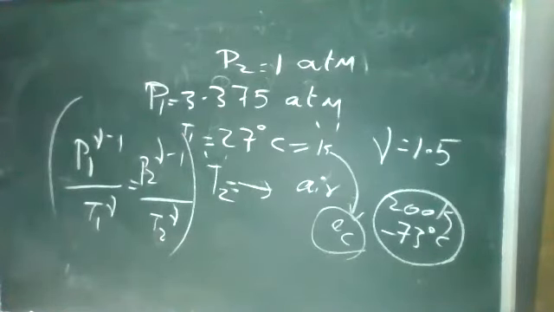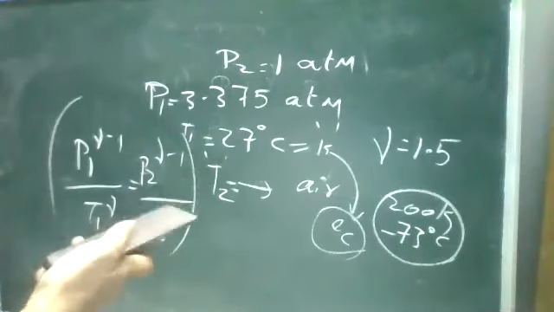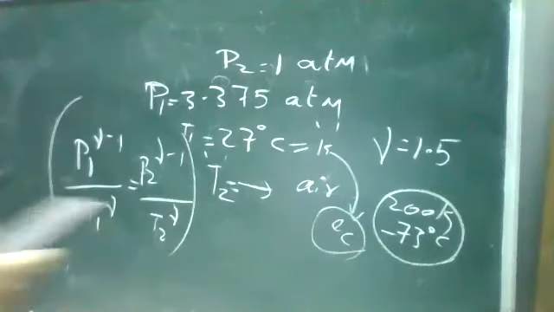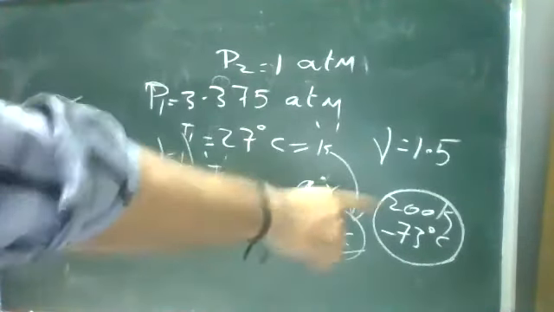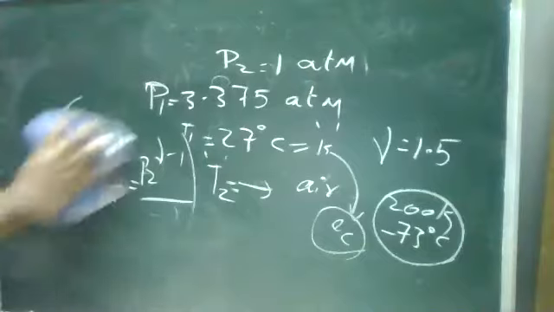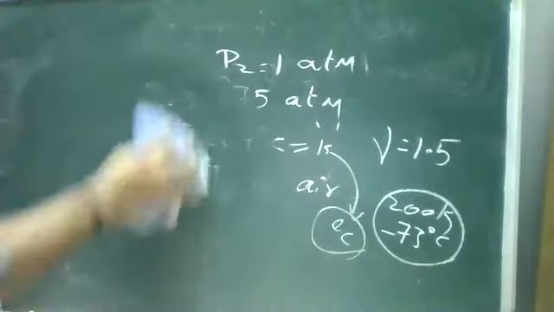Okay, next question. Just check the question. Calculate the fall in temperature of helium. Note down only the values, you can do it later.